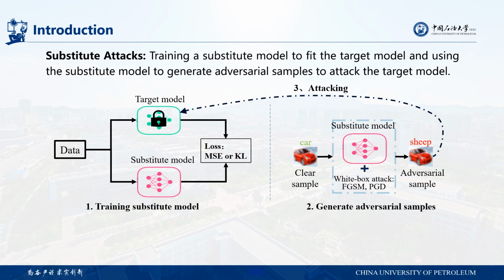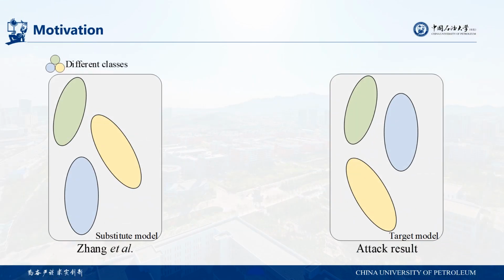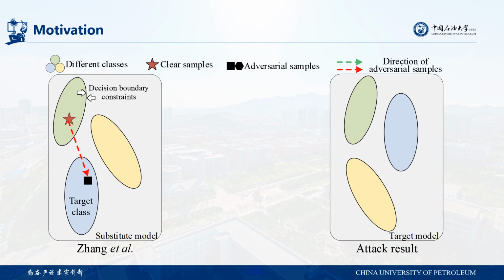It is obvious that simple distillation losses are insufficient for substitute models to adequately fit the target model. This is precisely our concern. Recently, Zhang et al. proposed a new constraint strategy, which constrains the decision boundary of each class to be more similar to the target model. However, it performs poorly in targeted attacks, as the generated adversarial samples of the target class cannot be classified into the target class by the target network.